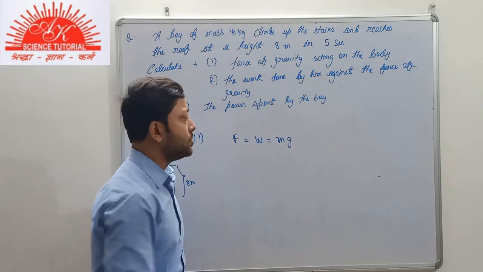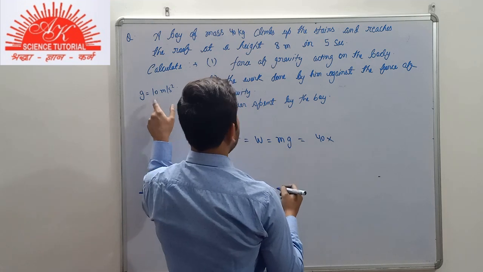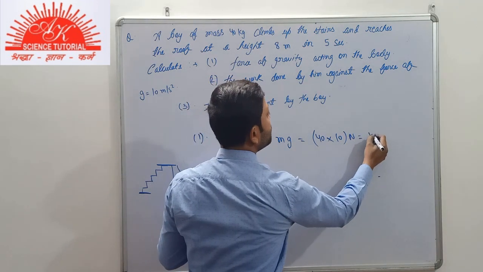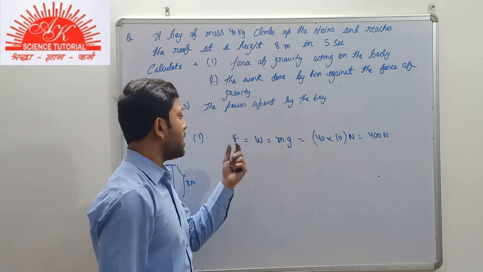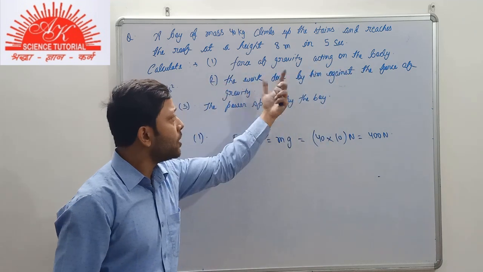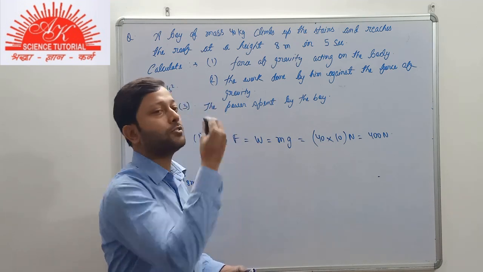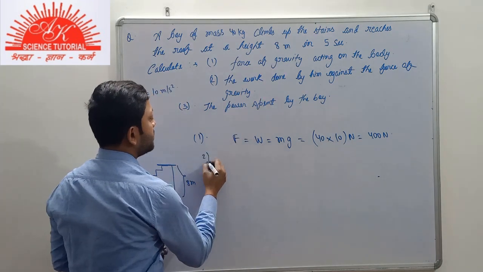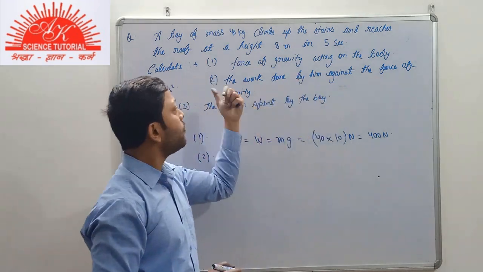That will be equals to m into g. As you know about the mass of the boy, that is 40 kg multiplied by the value of g, it is given to us, that is 10. The SI unit for force will be Newton. So the weight of the boy here is 400 Newton. Both of the statements are the same: the force due to gravity acting on the boy, or the weight of the boy. Because what is weight? The weight is the force with which earth attracts a body. So it was the first part, that is 400 Newton. The second part, the work done by him against the force of gravity.